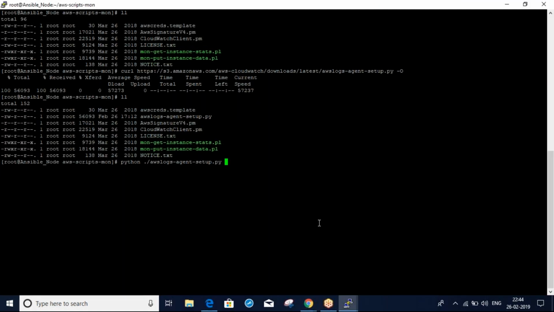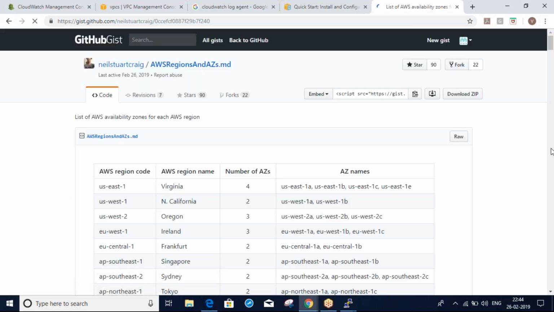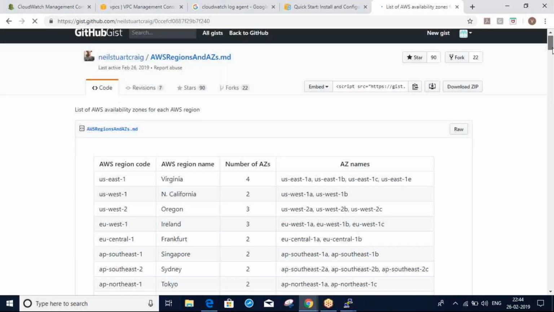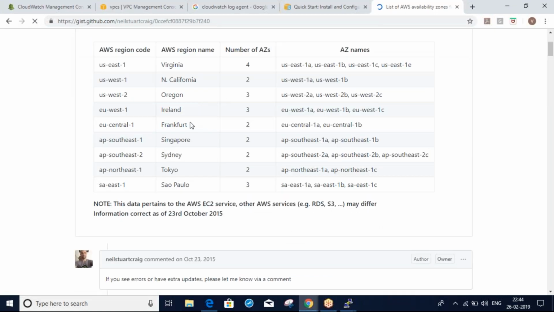AP South 1. It's correct, I think. Singapore and Sydney are there, so where's Mumbai?